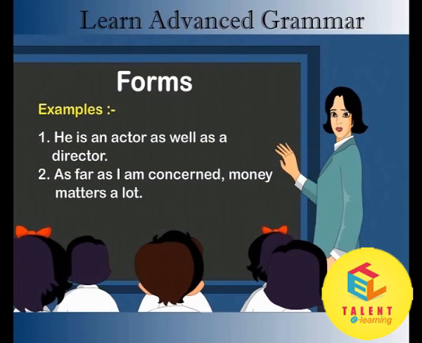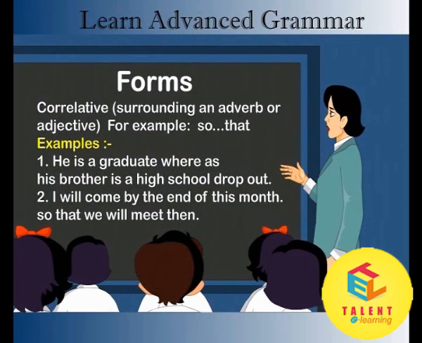Examples: 1. He is an actor as well as a director. 2. As far as I am concerned, money matters a lot. Correlative, surrounding an adverb or adjective. For example, so, that. Examples: He is a graduate, whereas his brother is a high school dropout. 2. I will come by the end of this month, so that we will meet then.